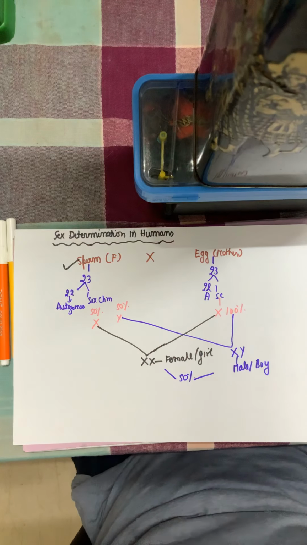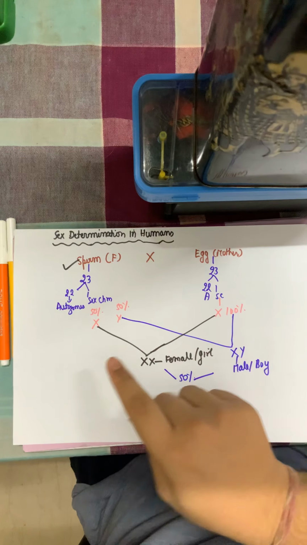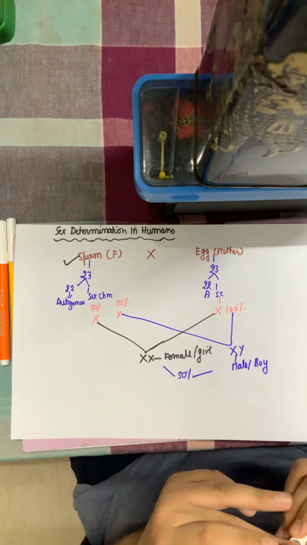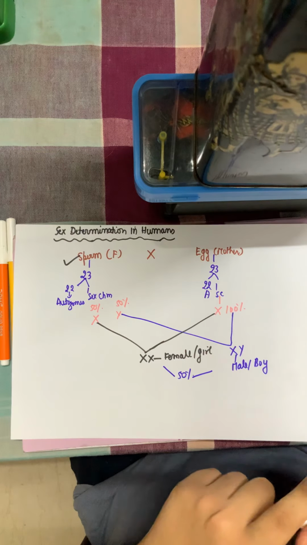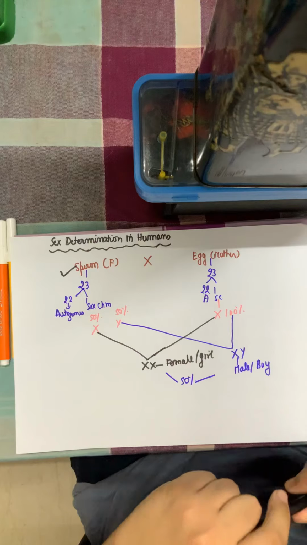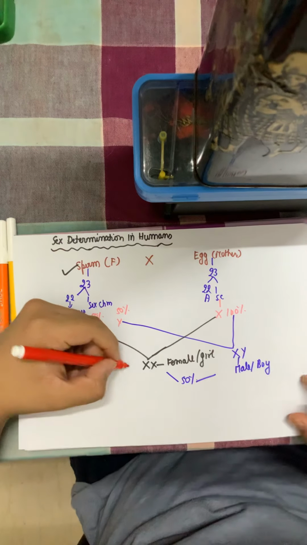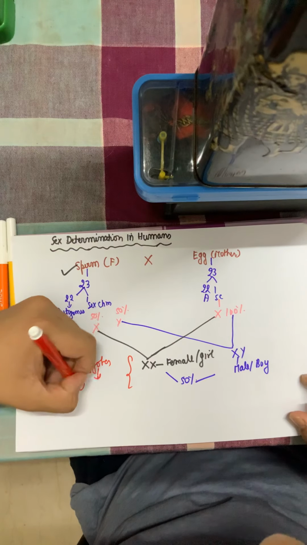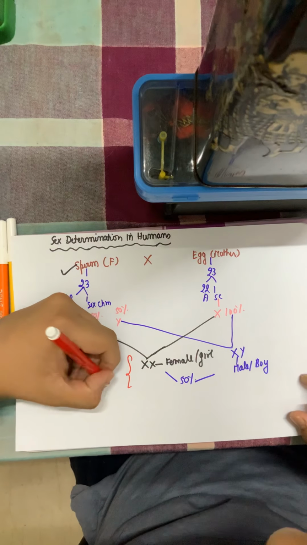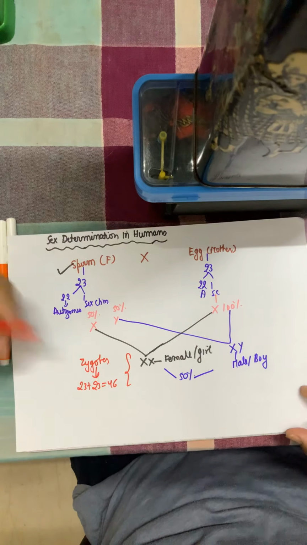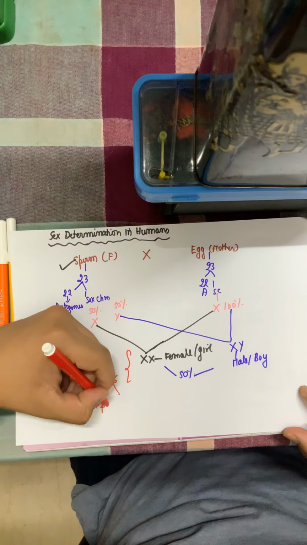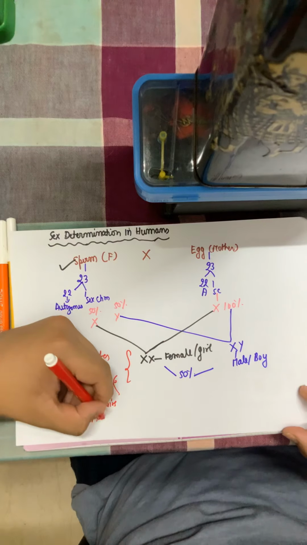Alright, now one more thing which is important here. Let us talk about the chromosomes. The sperm and egg had 23 chromosomes each. So now this zygote, which has been formed either with the XX sex chromosome or XY sex chromosome, will have 23 plus 23, that is 46 chromosomes, out of which 22 pairs, that means 44 chromosomes, are autosomes.